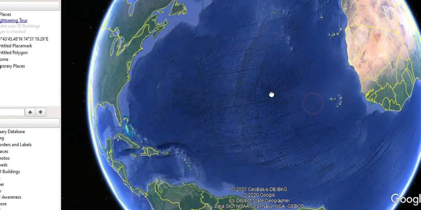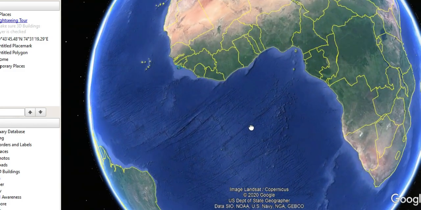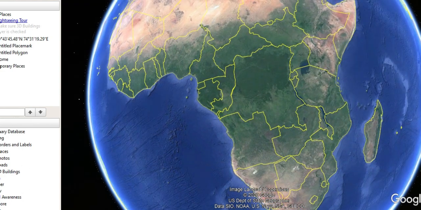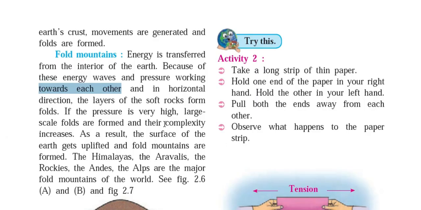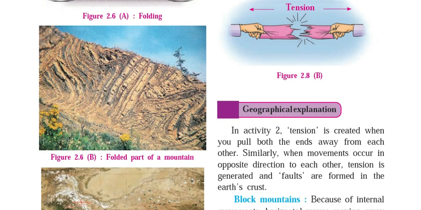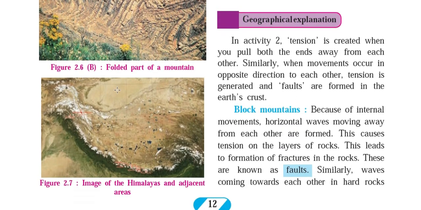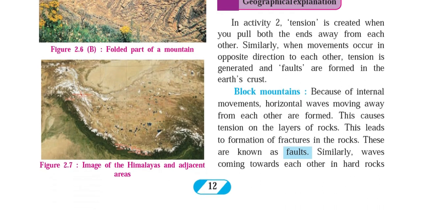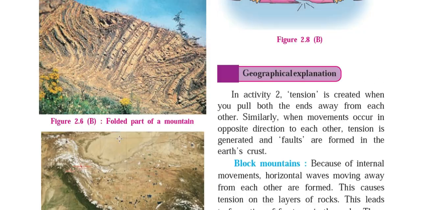So all these mountains are formed because of this compression movement. Okay, so remember these examples of fold mountains: Himalayas, Aravallis, Rockies, Andes and Alps, right? So we have seen the location of those particular mountains. Then here in these pictures you can see the different folds because of the compression movement of plates, or the continental plates, you can say more precisely. So here is the same picture as I have shown you on Google Earth. This is a picture of our Himalayas, the northern boundary of our country. It is because of this folding movement.